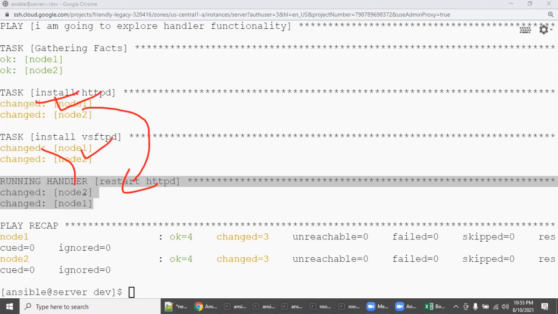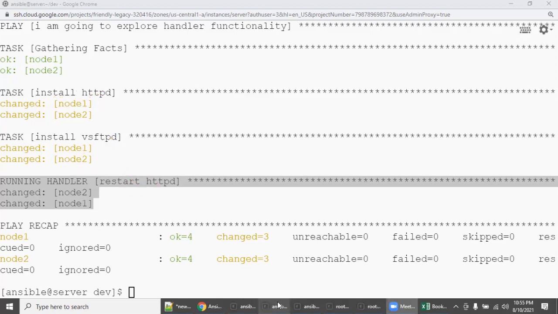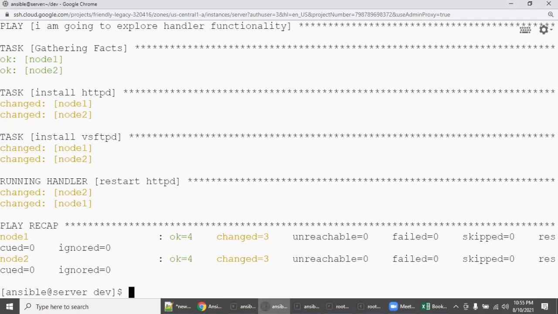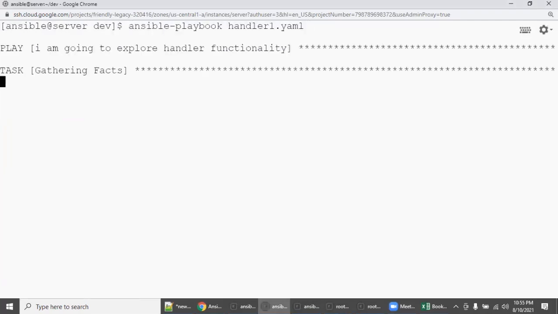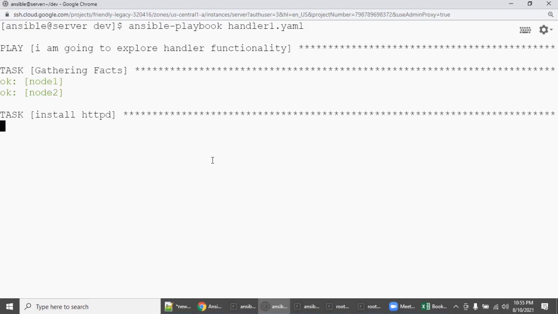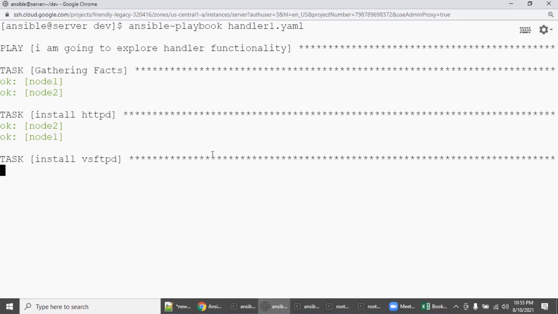So now you understand, right? A handler can be called from any play multiple times, right? Also I want to show you another thing: I'm going to execute again. Let's see this time whether the handler is getting called or not. This time it should not, because everything is already there. If it is changed, if it is implemented, then only it has to be called, right? That is the handler functionality.